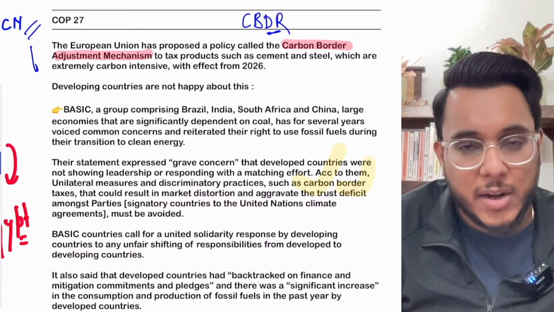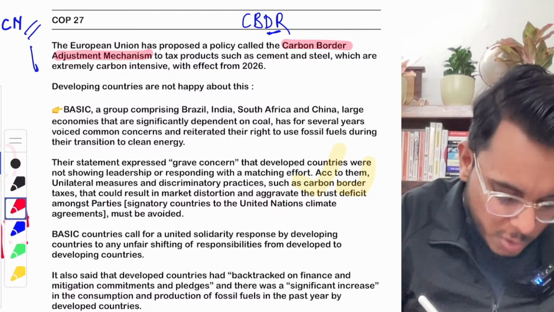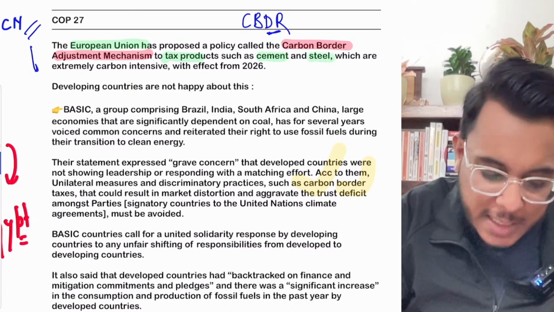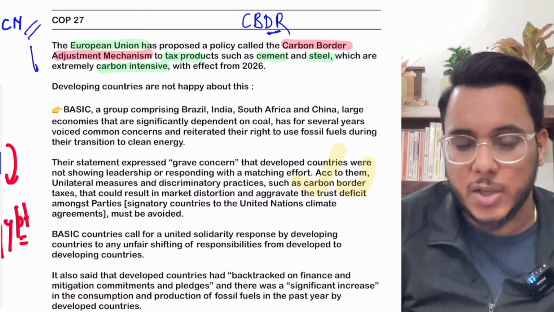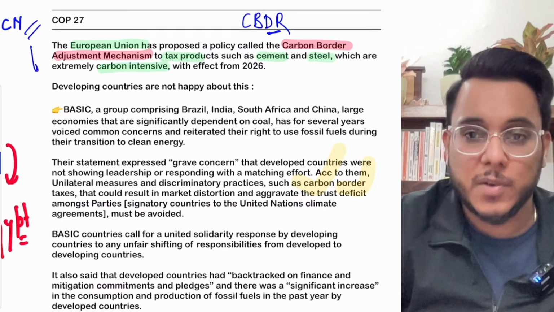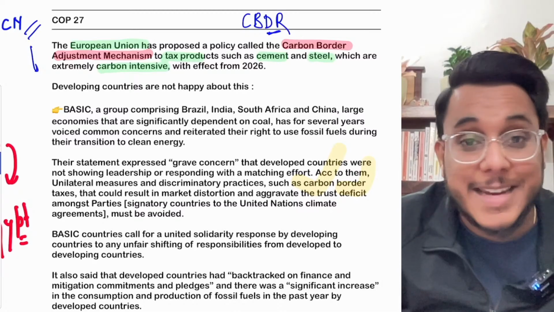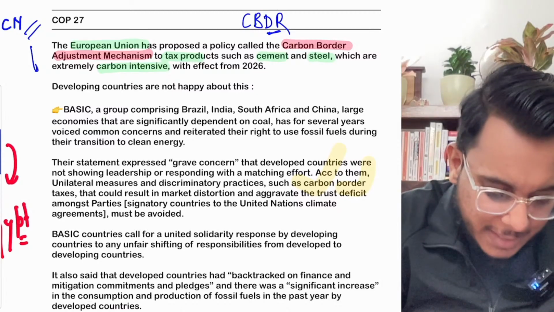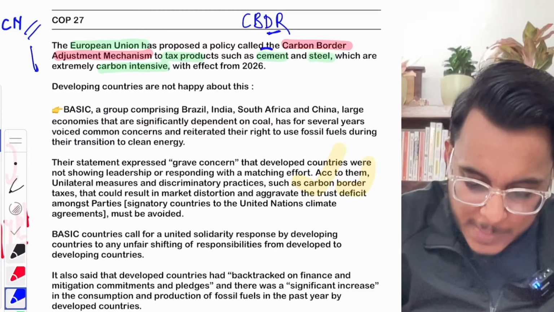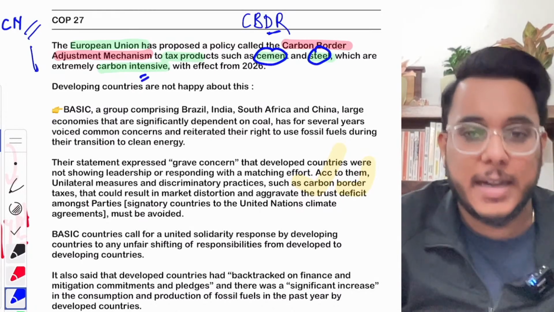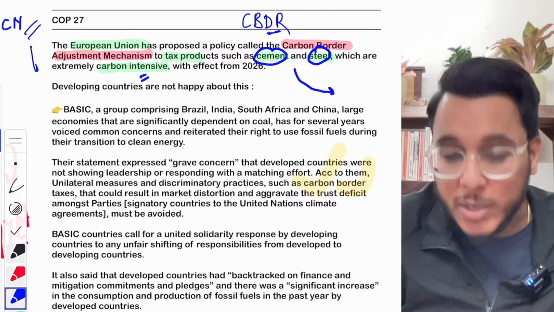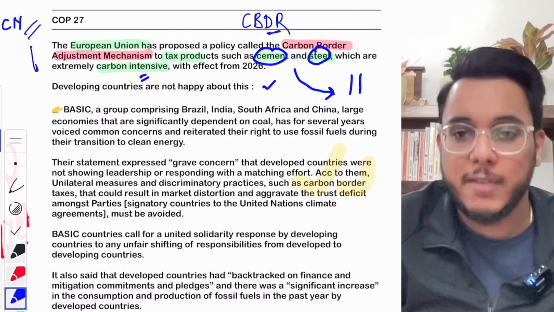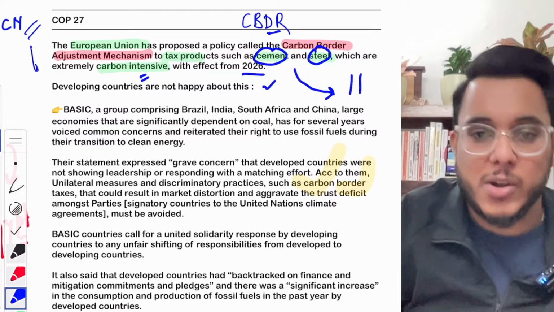Now what is this carbon border adjustment mechanism? So basically the European Union has proposed that we need to tax products such as cement and steel, which are extremely carbon intensive. Now you see this thing. When we talk about steel production and cement production, a lot of energy is required, and where is that energy coming from? It is coming from the burning of coal. So therefore, the end products, that is the cement and the steel, become highly carbon intensive. So on the countries which are exporting them, taxation needs to be imposed. This is something that they have provided, and this taxation will come into effect by 2026.